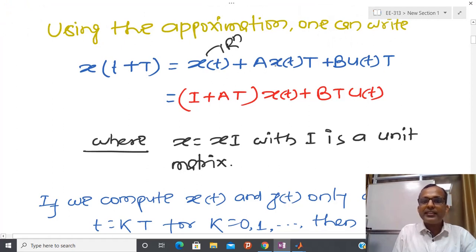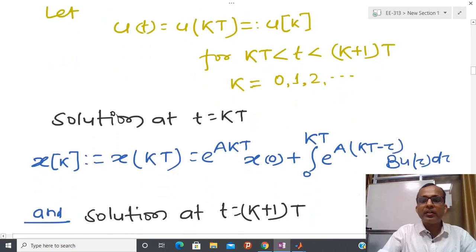So if I take x(t) out from this expression, I have the quantity I plus AT. Here I is a unit matrix of dimension n cross n, where all diagonal entries are 1. So this is the approximated model.